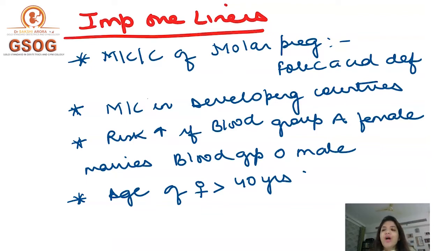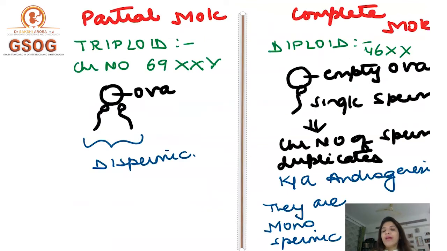Now, as I told you, hydatidiform mole can be of two types. It can be a partial mole or it can be a complete mole, right? Now, one difference I already told you between a partial mole and a complete mole, and that was in a partial mole, some fetal parts will be present, whereas in a complete mole, no fetal part is identified or present, right?